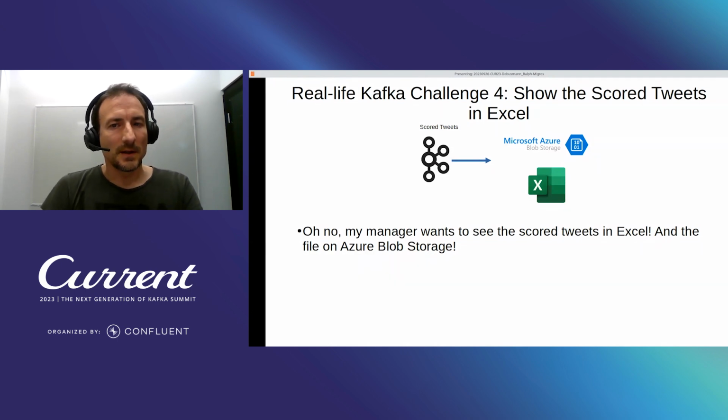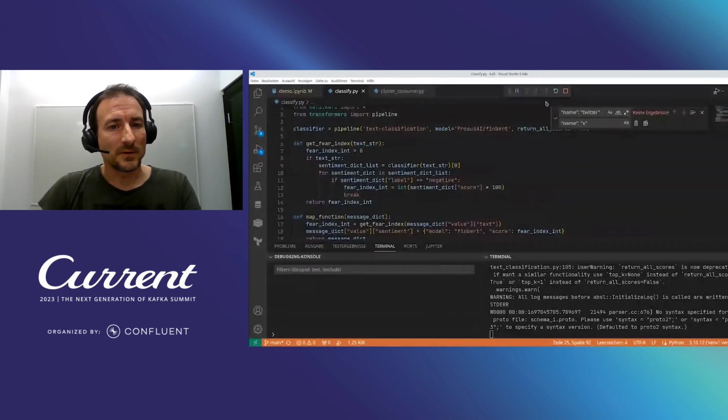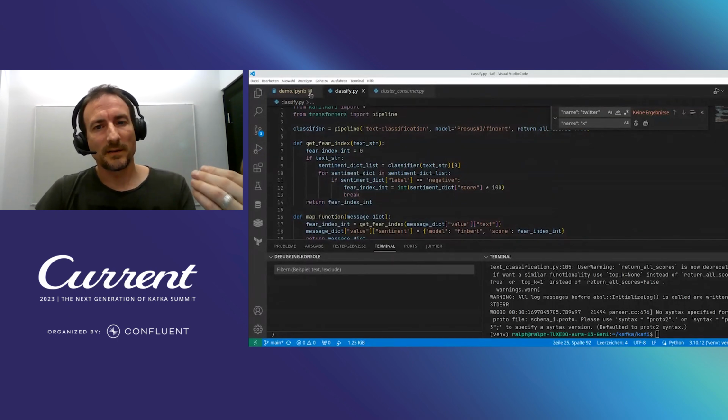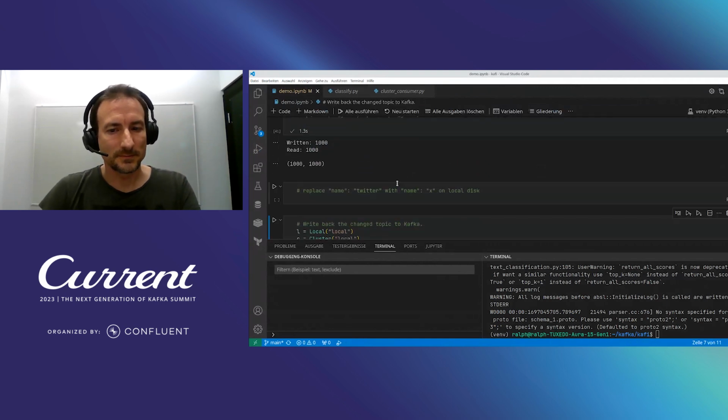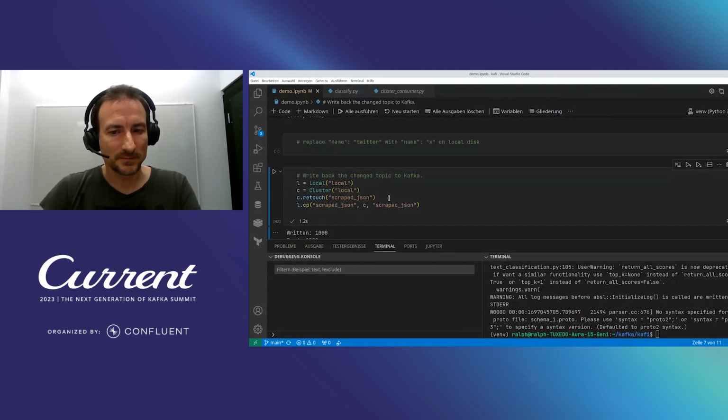That's done. The last Kafka challenge we have to solve is to show the scored tweets in Excel. Our boss wants to see the scored tweets in Excel, so he can make some sense of it and see whether it makes sense at all. And not just on a local file system, but it needs to be in Excel on Azure Blob Storage. So let's do that.